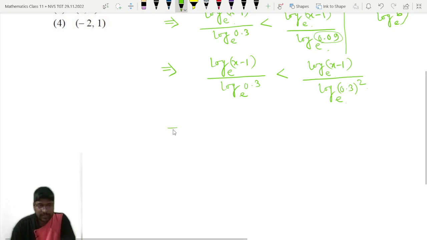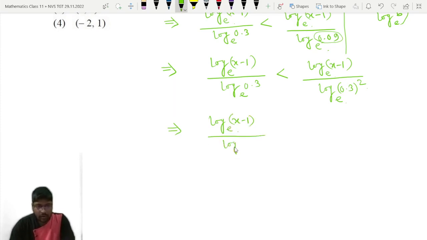Now from here this is a little bit tricky problem. Log of x minus 1 to the base e divided by log of 0.3 to the base e is less than log of x minus 1 to the base e divided by, now this we can write 2 into log of 0.3 to the base e.